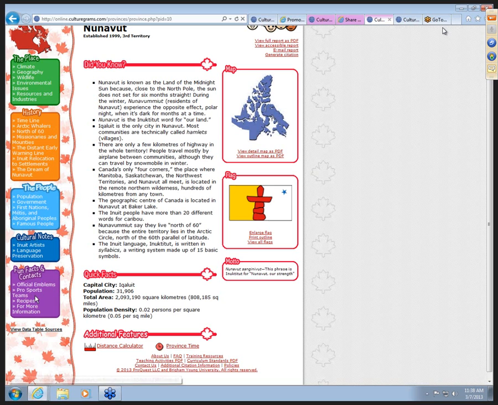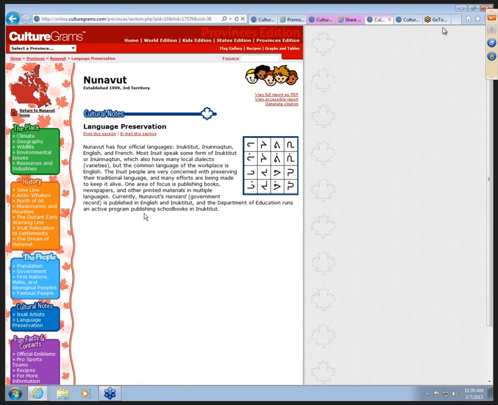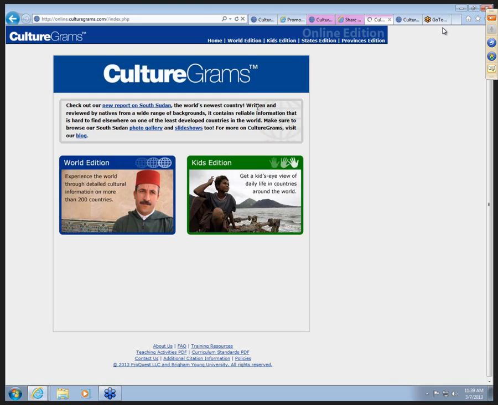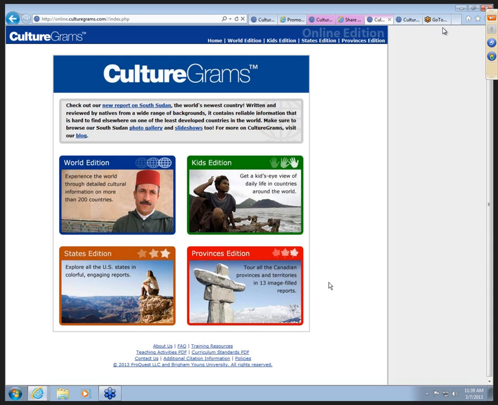They too have recipes, but they also have their sports teams, their different languages, language preservation, and they also do the timeline as well. So all of these have very consistent information, comparable information, whether you're studying the provinces, the states, or countries around the world. To help even more with this, at the bottom of the main page and each page you go into, there are training resources, teaching activities, and a curriculum standards PDF.